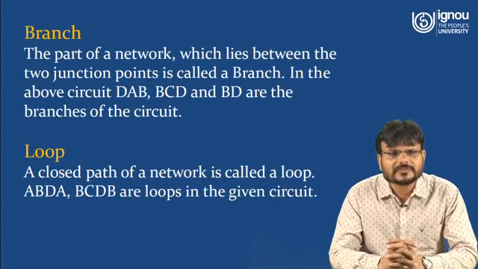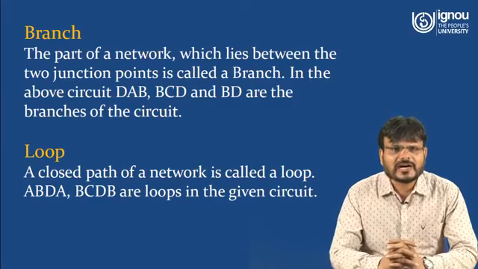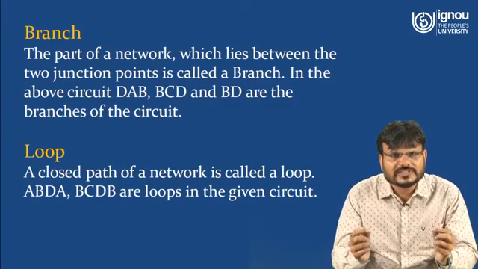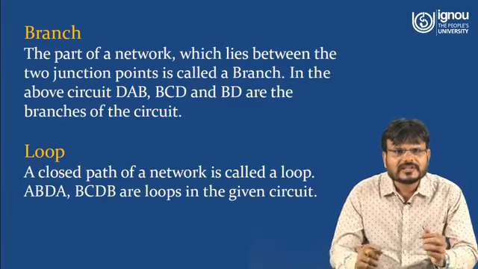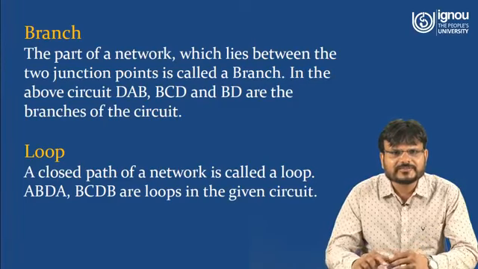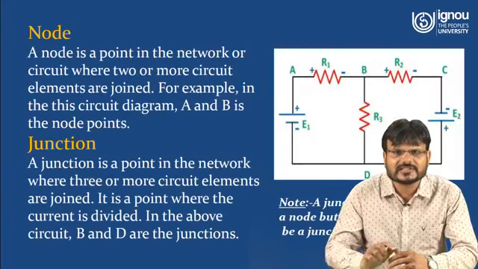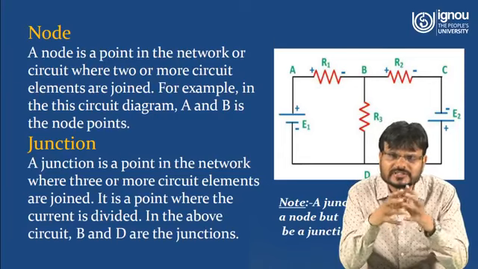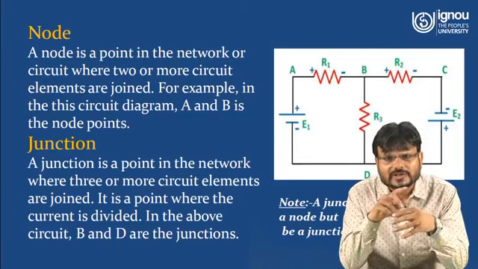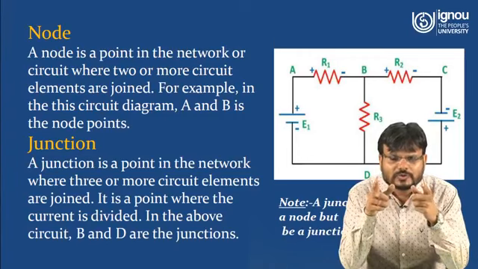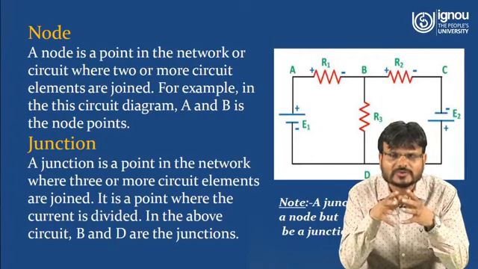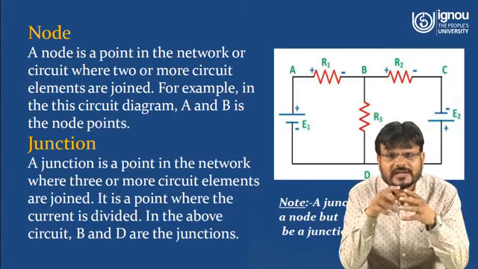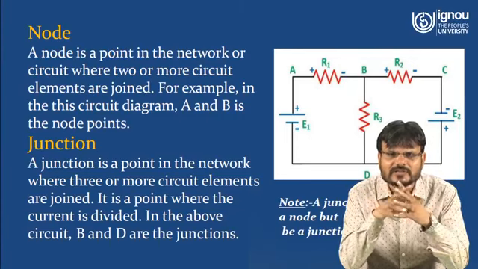Now we have to understand the branch. What is a branch? The part of a network which lies between two junction points is called a branch. In the above circuit, DAB, BCD and BD are the branches of the circuit. Here you can see in the diagram, between terminal A and B one resistance R1 is connected, so this may also be a branch. ABDA is also one branch, and between two nodes, B and C, the resistance R2 can also be termed a branch, and BCDB is also a branch.